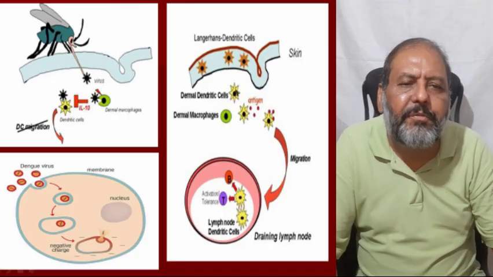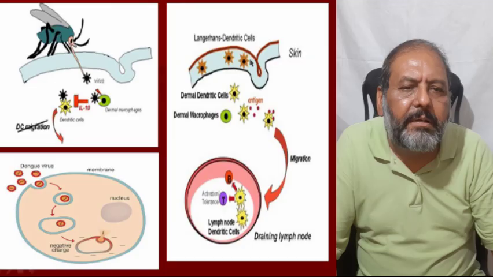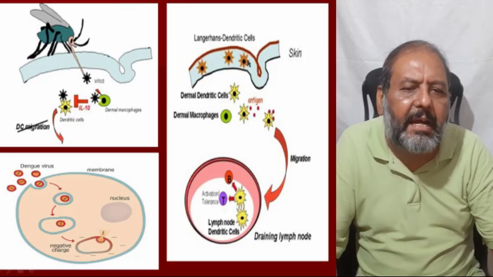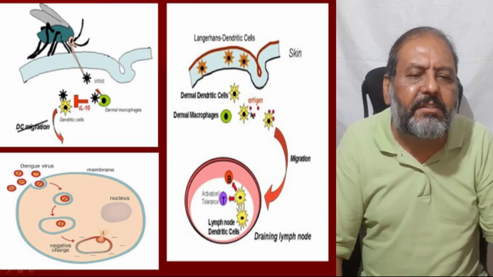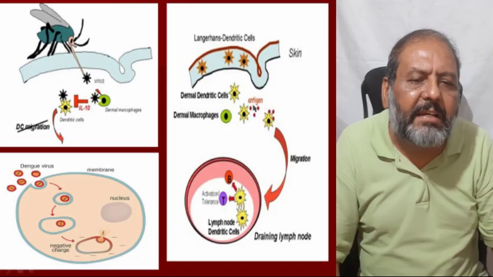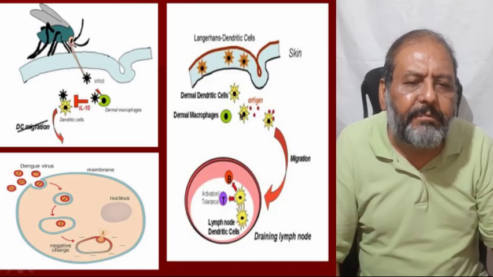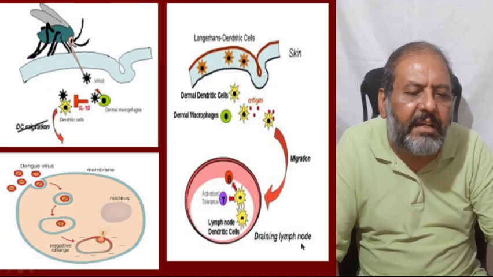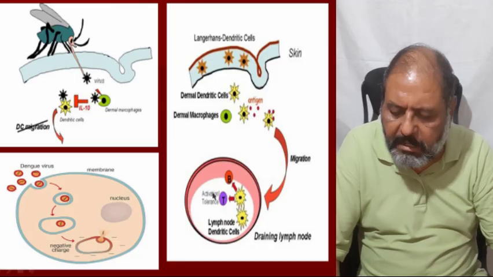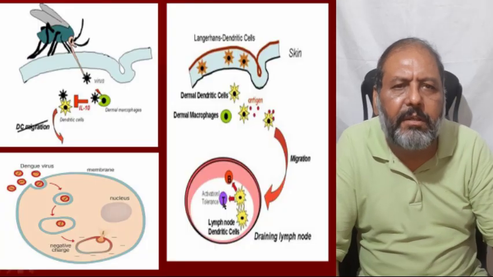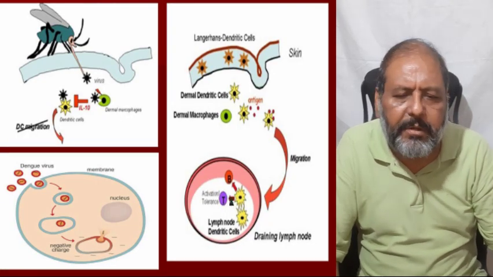And if you look at this diagram, when the skin Langerhans dendritic cells are infected by the virus, and the dermal dendritic cells and dermal macrophages are infected, all these macrophages are going to migrate into the regional lymph nodes, the draining lymph nodes, and the rest of the process occurs here as the macrophages release certain mediators which are responsible for producing the symptoms.